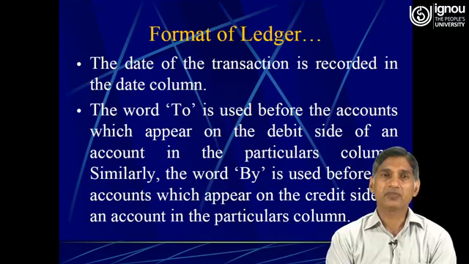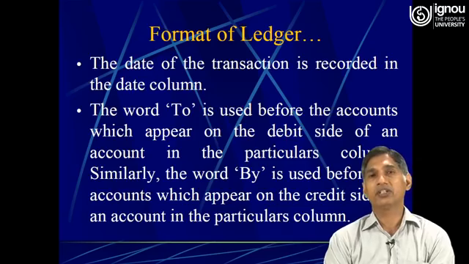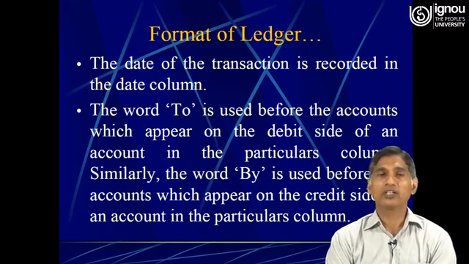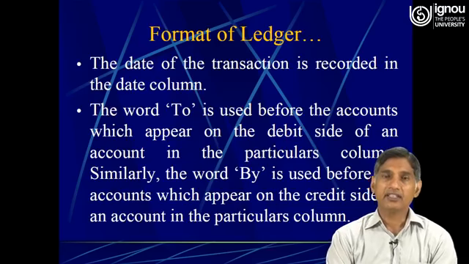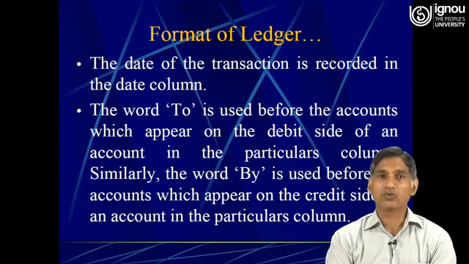Then the next one is, the word 'to' is used before the accounts which appear on the debit side of an account in the particulars column. Similarly, the word 'by' is used before the accounts which appear on the credit side of an account in that particulars column.